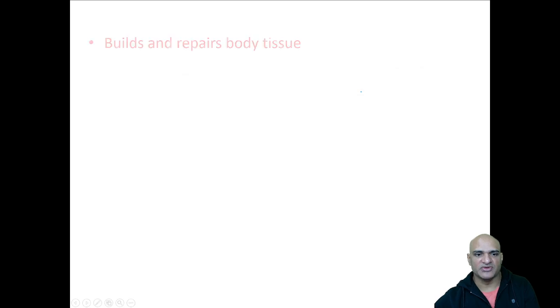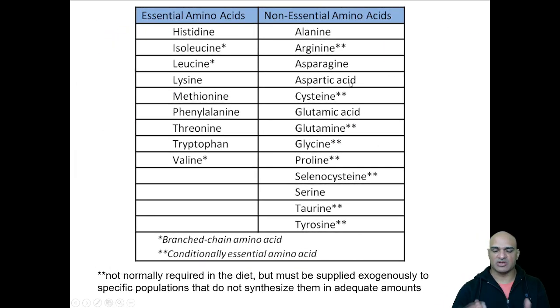So now we can have all these amino acids, about 20 different amino acids, grouped into two categories: essential amino acids and non-essential amino acids. This is how we are grouping it: essential and non-essential. Essential amino acids are those amino acids which we cannot manufacture in the human body. We have to get this from an outside source. So we have to get it from the diet.